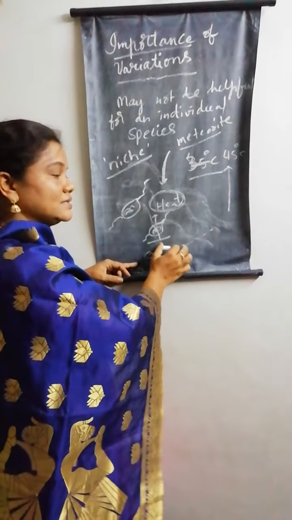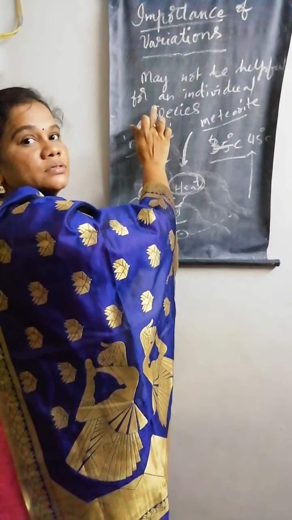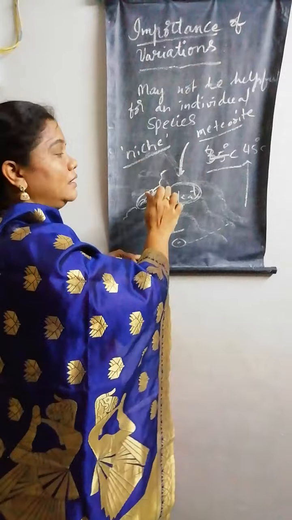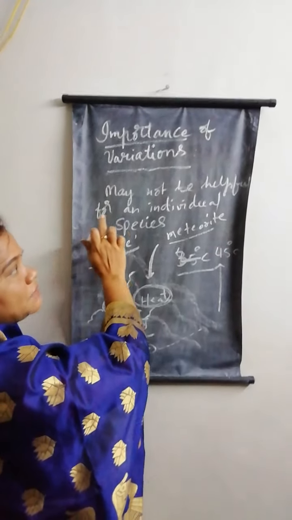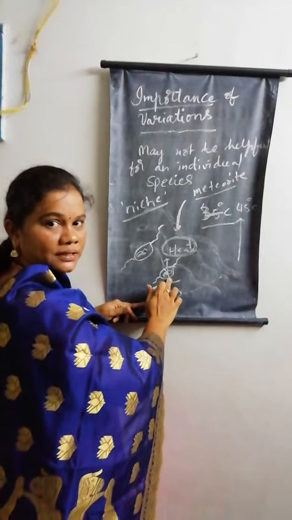So by giving this example, you can justify the statement given by the board. Are you getting my point? Variations may not be helpful for this bacteria to survive individually.